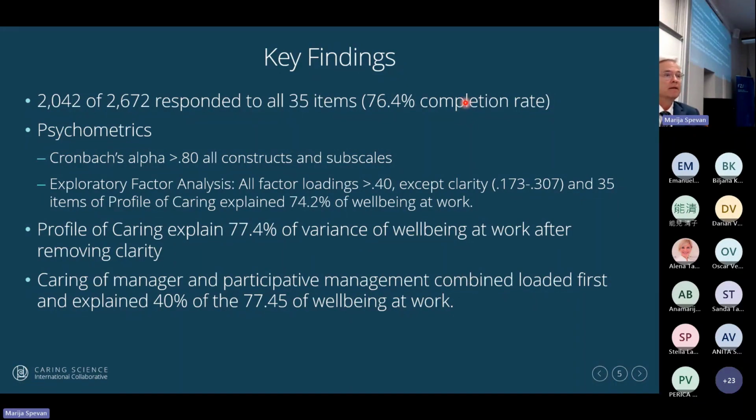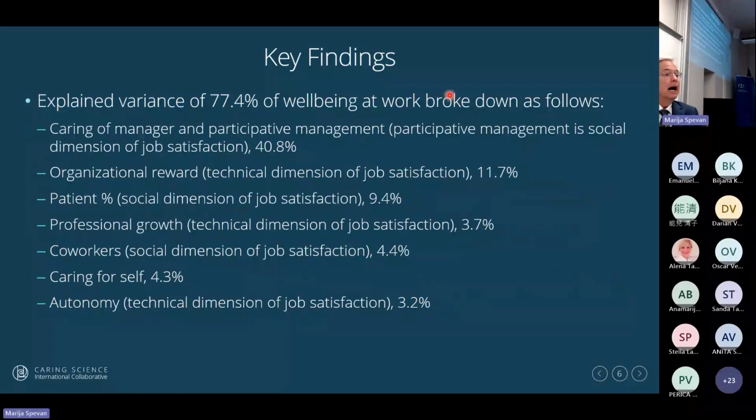Another word. So here we can see the explained variance. These are all the subscales. So of the 77%, caring of the manager explained 41%. Organizational rewards, which does represent money, but it's really, am I fairly rewarded for the effort and good work? That explains 12% of the variance.